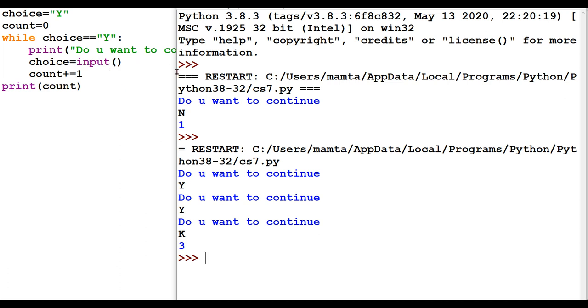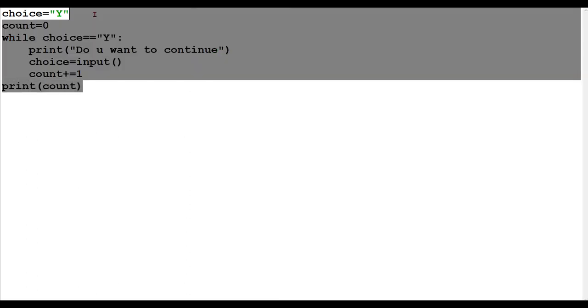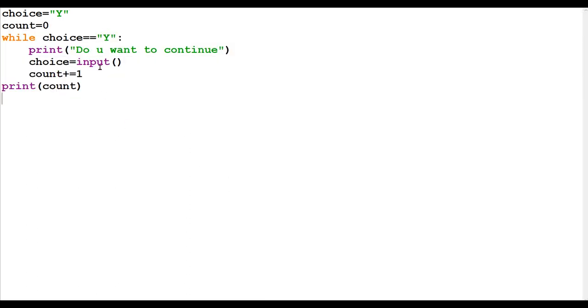This is how it depends on the user. It's not that we are fixing the range, like in a for loop where we fix the range from here to here, or in a while loop also, 1 to 5. We are not fixing how many times the process will go. That depends upon our choice. If we want to continue 100 times, 200 times, you keep on pressing Y and the process will go. But if you want to terminate early, after 3 attempts, after 5 attempts, after any number of attempts, that is also in your hand.